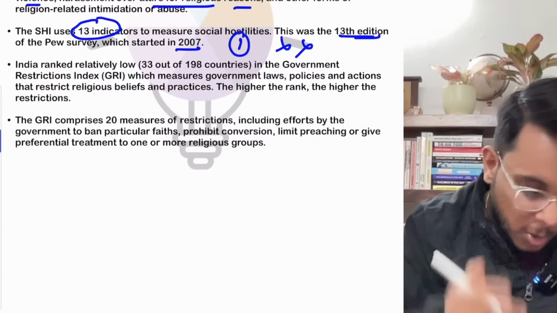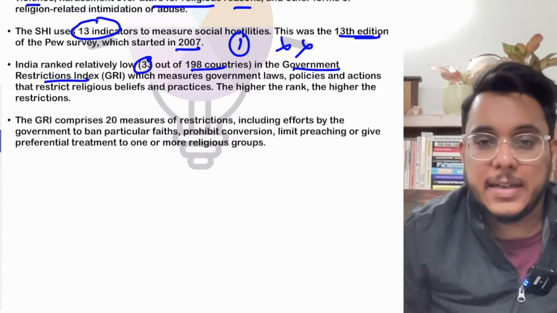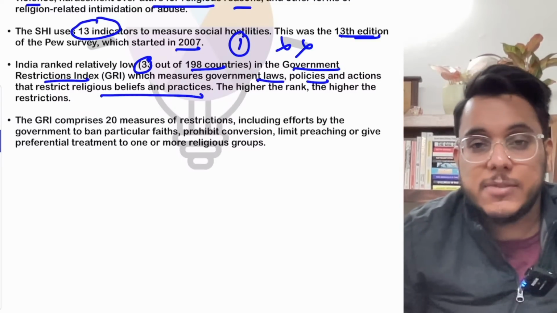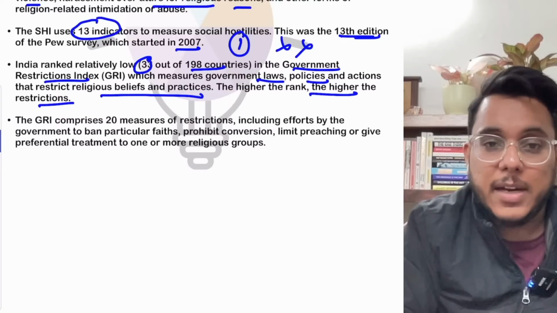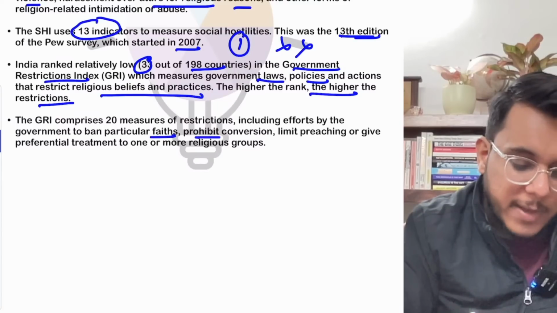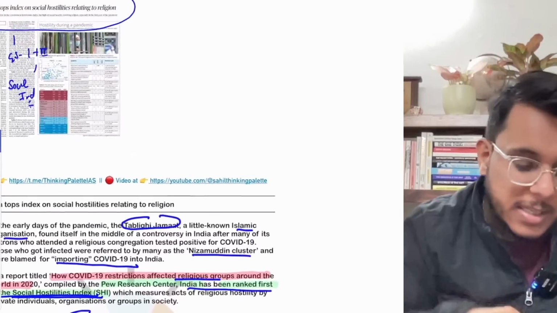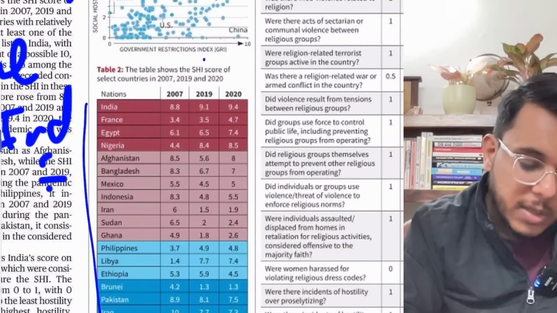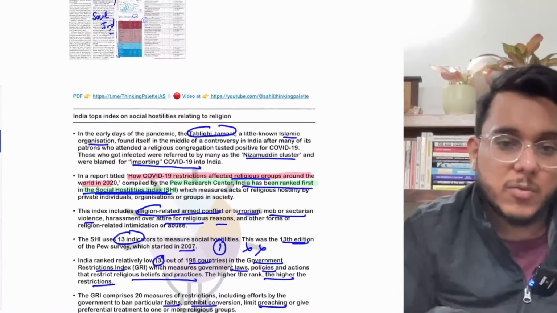Now it has also been said that on the Government Restriction Index, India has ranked 33 out of 198 countries, which measures government laws, policies, and actions to restrict certain religious beliefs and religious practices. Higher the rank, higher the restriction. Okay, so in the Government Restriction Index, there are 20 measures of restrictions, such as a ban on particular faiths, prohibition of conversions, limits on preaching, or giving preferential treatment on the basis of religion. So these are certain factors that have been there. So guys, we see that this is the ranking for the SHI indicator. India's rank is first, which is not good. Okay, so this has been released.